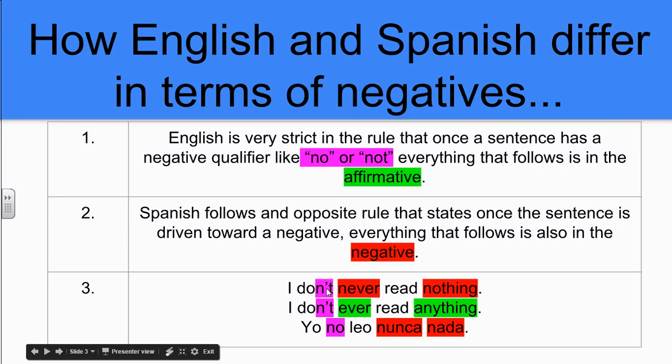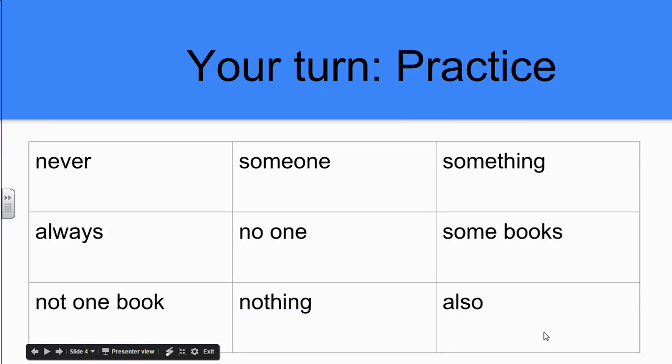So, English says, once you have this pink and it's negative, everything else that follows should have been green, like we see in sample 2. Spanish, on the other hand, says, once we have the pink, everything needs to be red. Your turn for practice. Go ahead and pause the video, see if you can state these words very quickly.